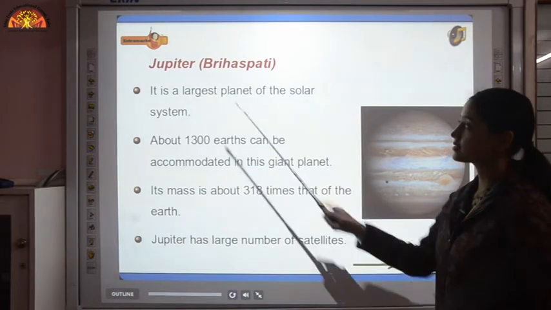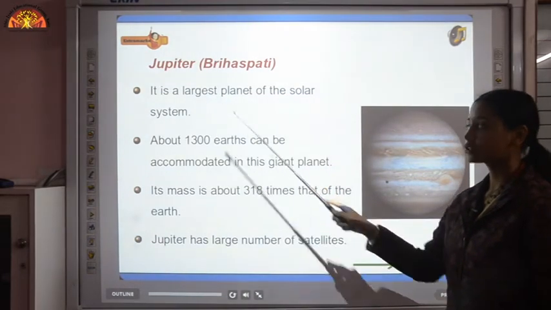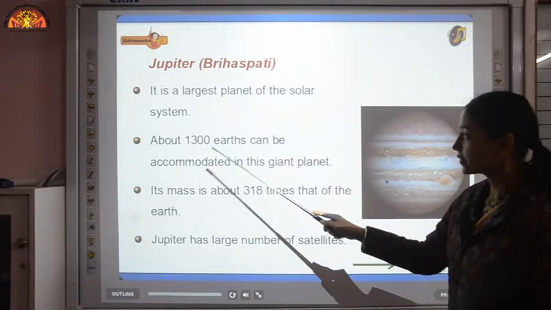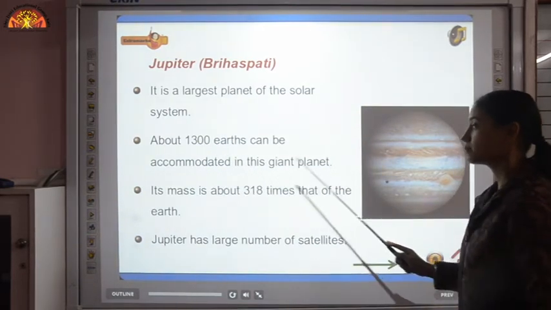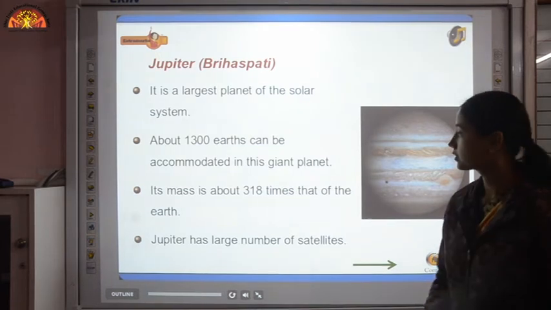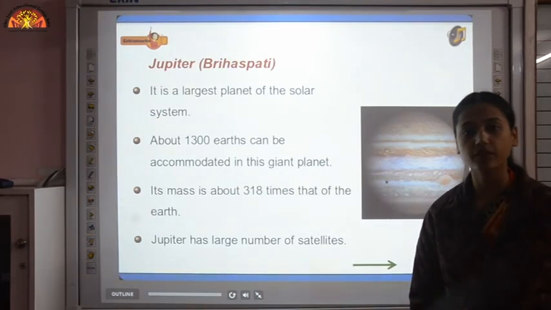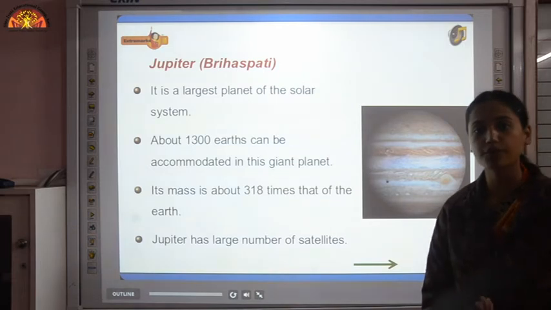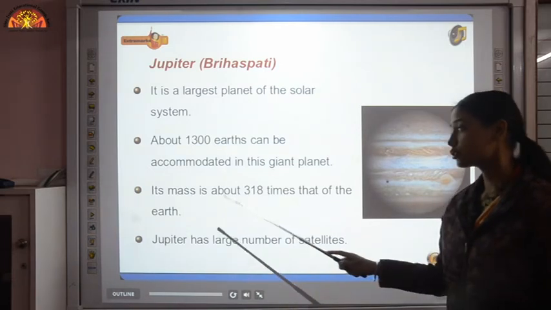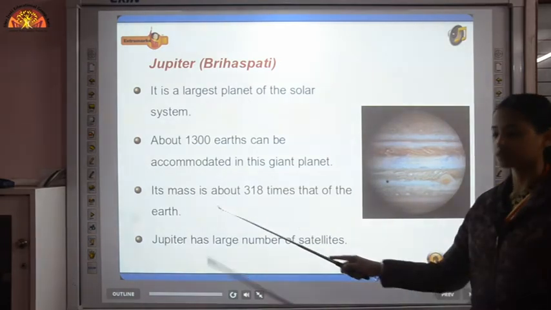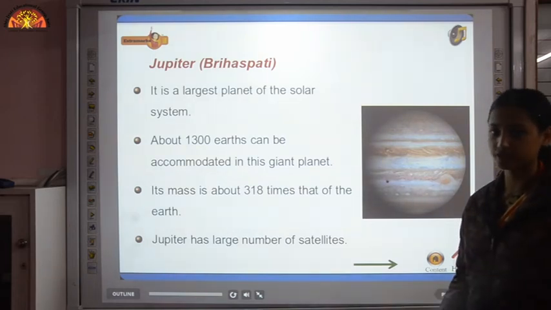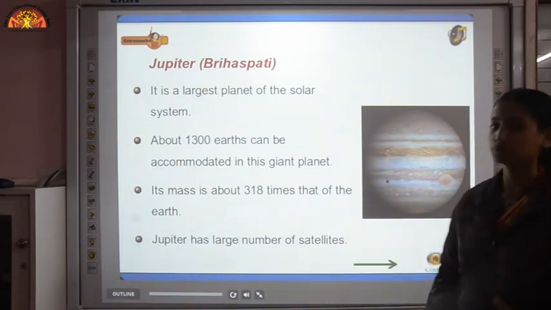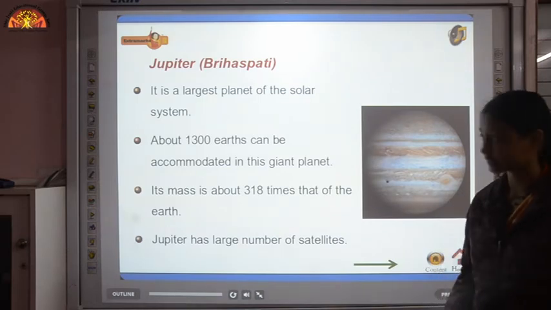The next to Mars is Jupiter, the largest planet of our solar system, and about 1300 Earths can be accommodated in this giant planet. Now because of this great mass, it has a very strong gravitational pull, so it attracts most celestial objects towards it. Its mass is about 318 times that of the Earth, so you can imagine how strong the gravitational pull is. And Jupiter has a large number of natural satellites.